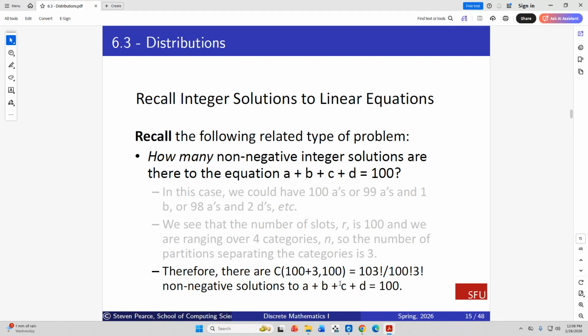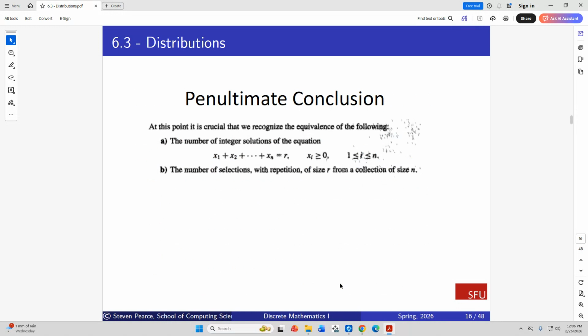This is just applying the formula for combinations with repetition, as we did in the last chapter. Okay, so here's what we're realizing. We're realizing that the number of integer solutions of the equation x1 all the way to xn, of this sum equal to r, so there's your n, there's your r, n slots, n categories, and r objects altogether, is the same as the number of selections with repetition of size r, of a collection of size n. So that's what we learned with combinations with repetition.